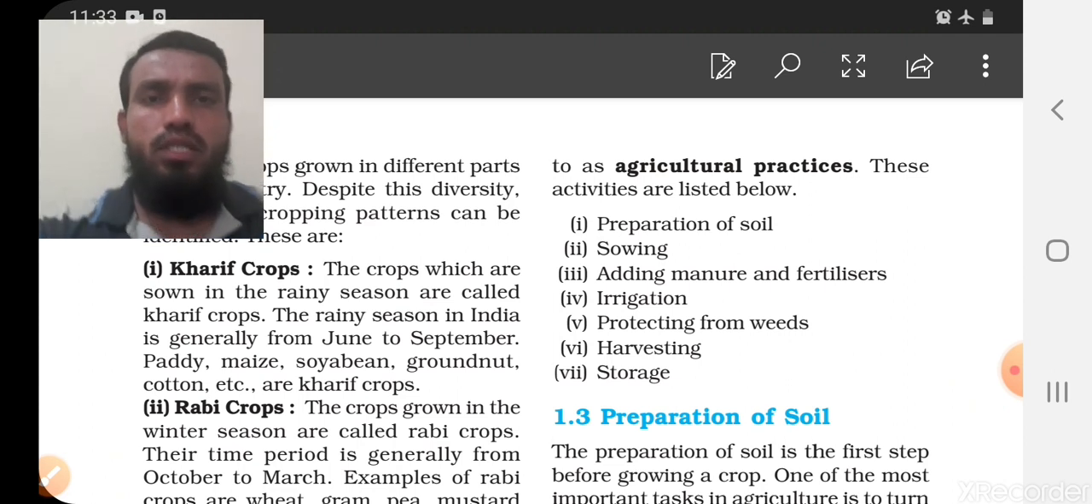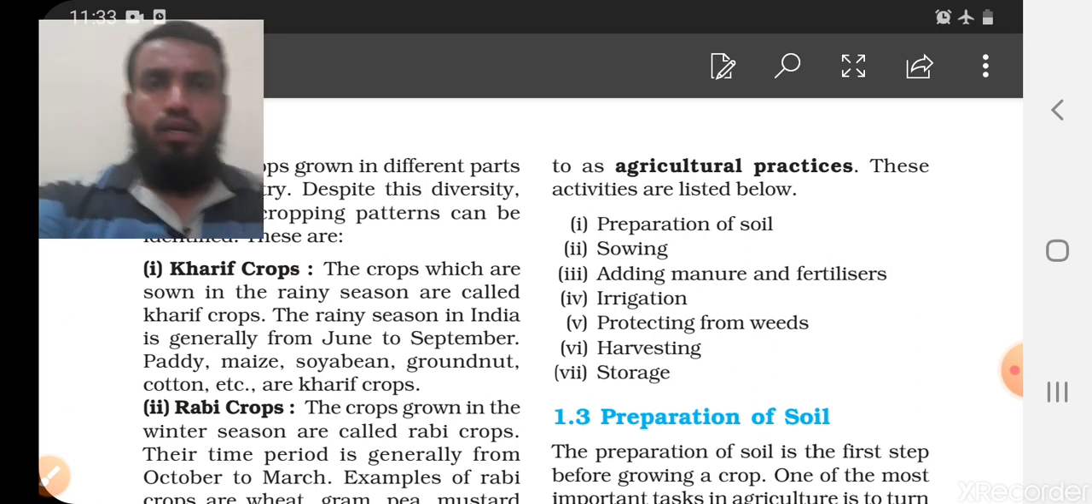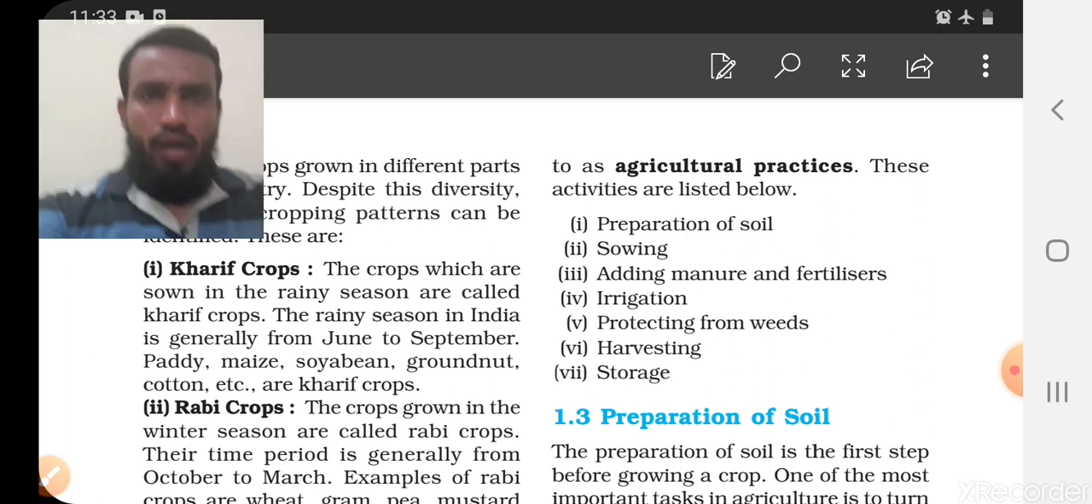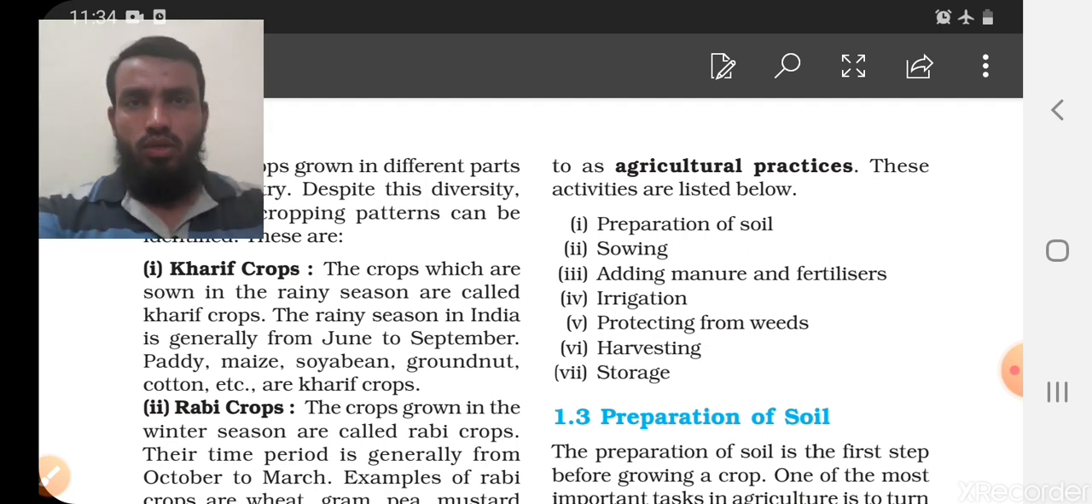In the previous session we started the very first chapter of our 8th standard, that is Crop Production and Management, and we have discussed enough things: what is meant by crop production, what is meant by crop, what are kharif crops, what are rabi crops, and which crop we have to grow in which season.